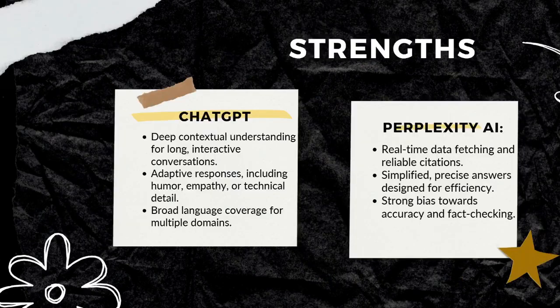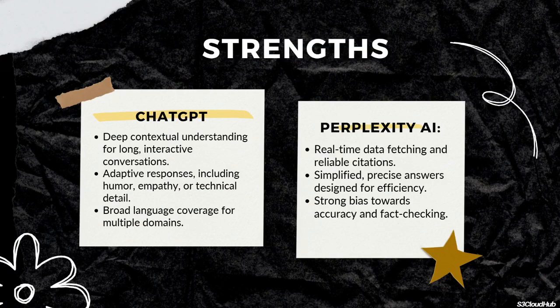ChatGPT's strengths lie in its adaptability, humor, and deep contextual understanding. Perplexity AI focuses on real-time accuracy, providing simplified, reliable answers with credible citations.